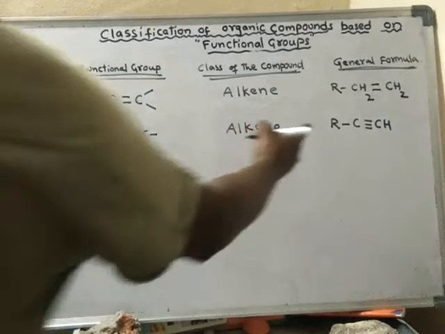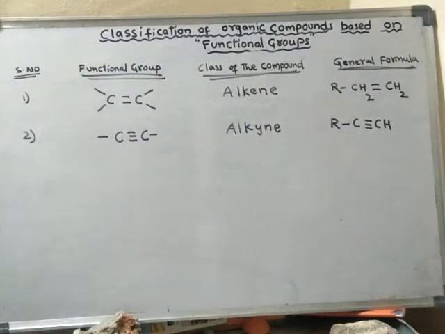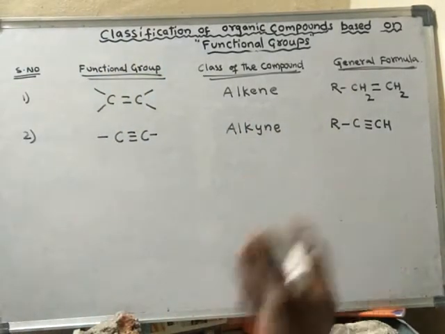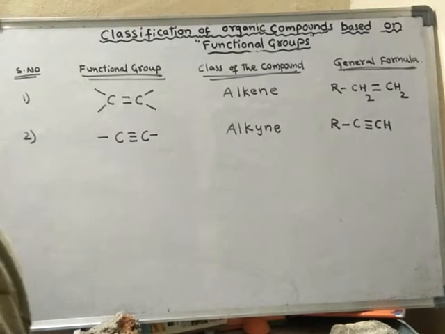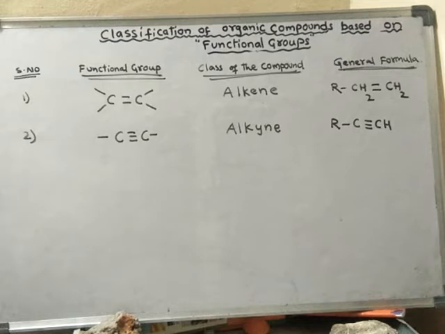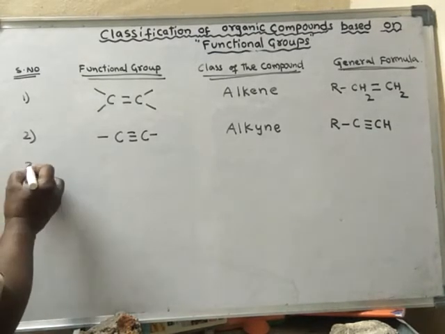What is R? R is called the carbon framework. That means a length of continuous carbon atoms, a chain of continuous carbon atoms.